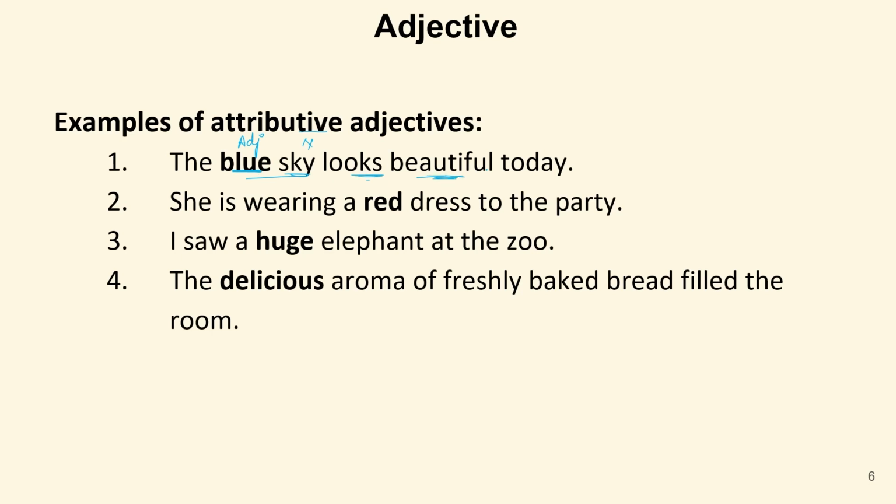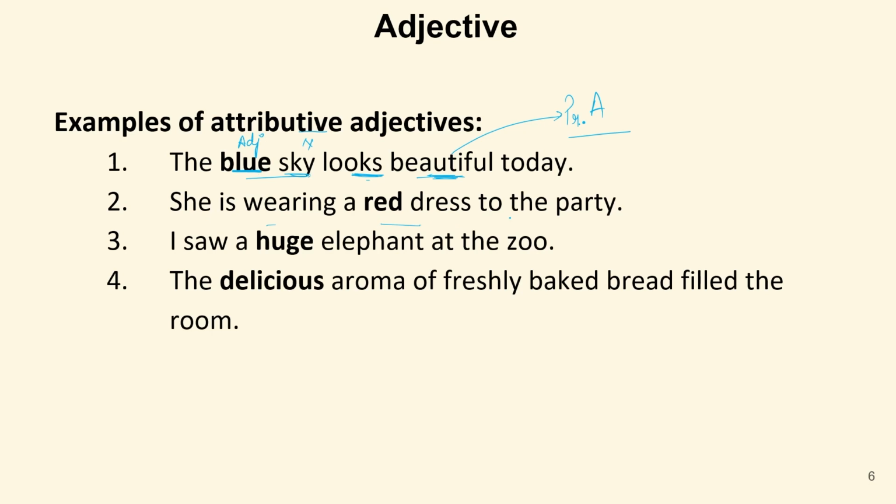It looks beautiful. It means this word beautiful is a predicative adjective, because it is qualifying the word sky. After it, we have a linking verb, and then here is the word beautiful, which is describing this sky only. So this is called a predicative adjective.